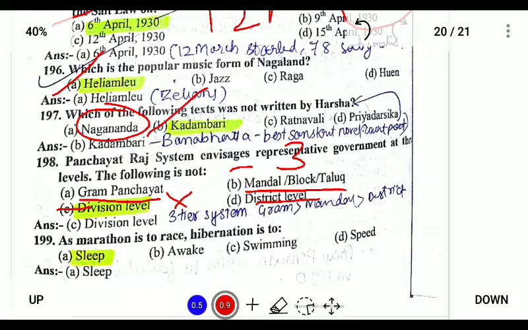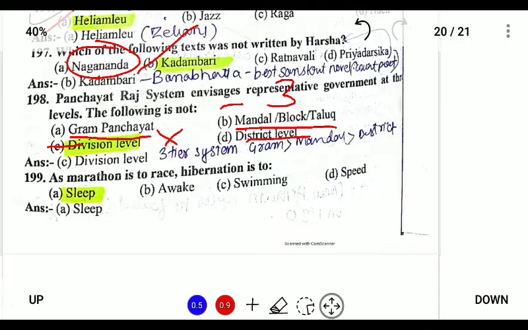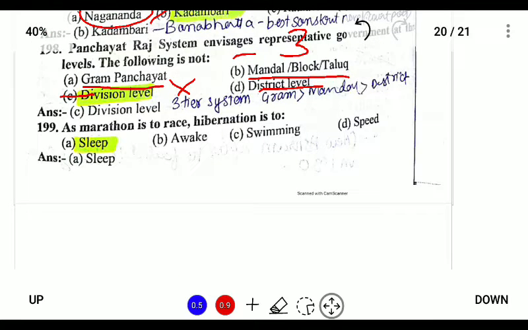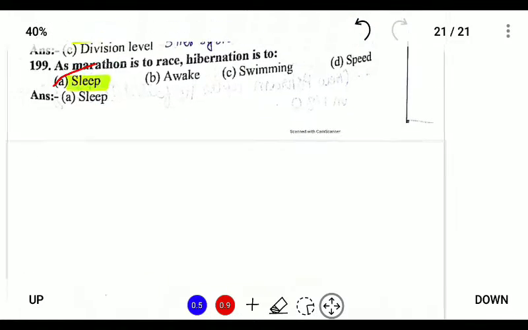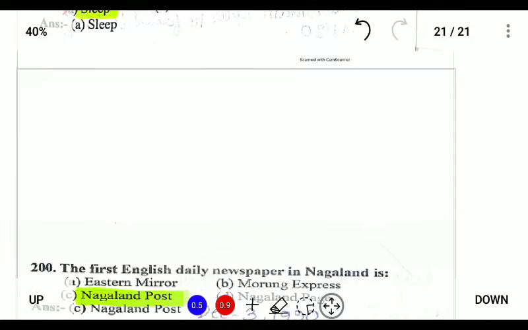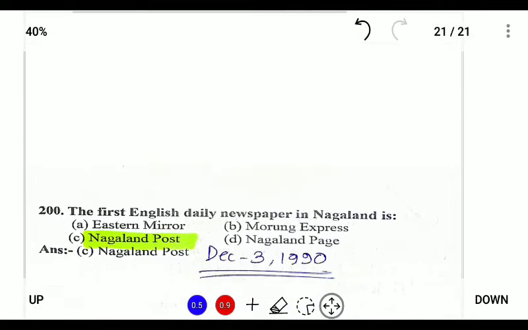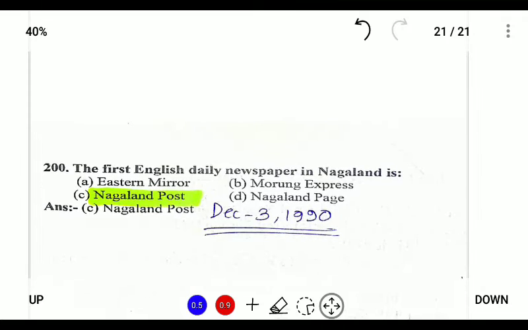Next, 199. As a marathon is to race, so hibernation is to sleep. As marathon is for running, hibernation is for sleeping, because animals such as bears hibernate by sleeping all through the winter. Next, the last question: the first English daily newspaper in Nagaland is the Nagaland Post, which was established on 3rd of December 1990.